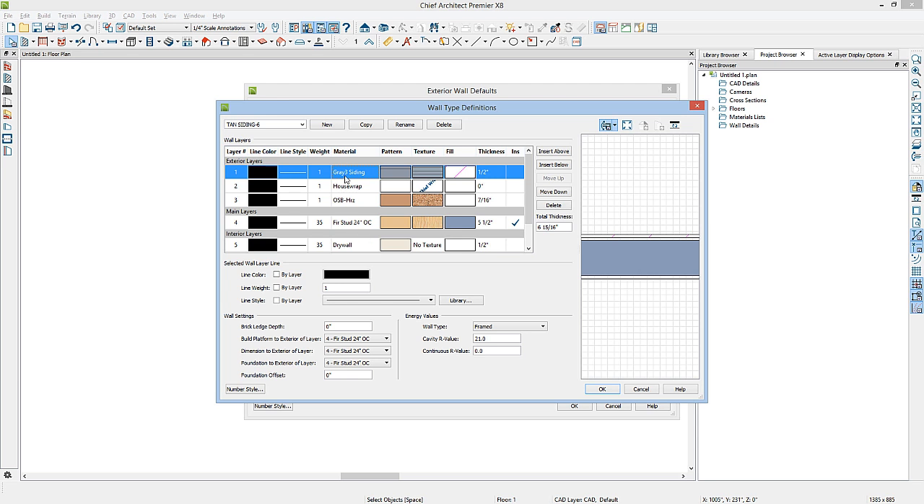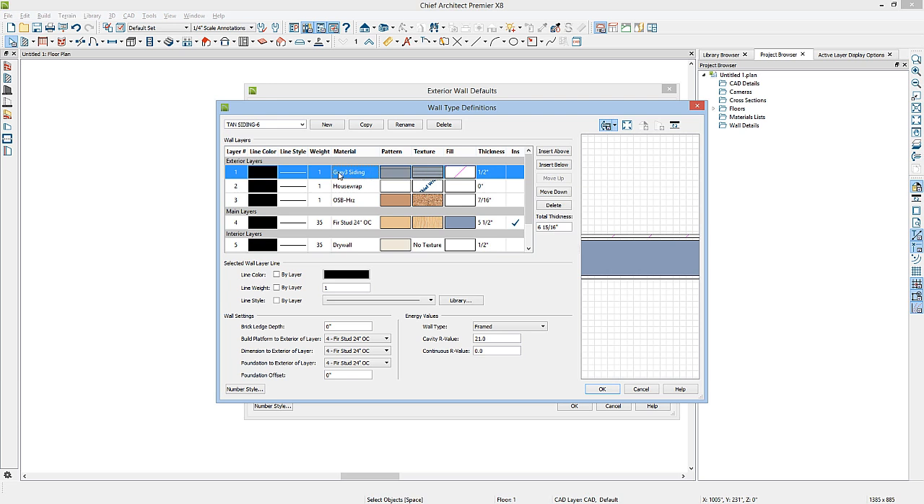Layer 1 is Gray 3 siding. That's the exterior side of the wall. Layer number 1 is always the exterior layer. Even for interior walls, Chief recognizes one side as the exterior side and one side as the interior side. This layer is 1/2 inch thick and has a fill of an angled hatch that's pink. It's using the gray siding. The pattern and texture properties of this material are shown here.